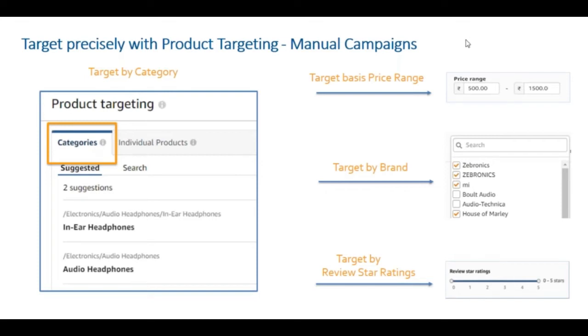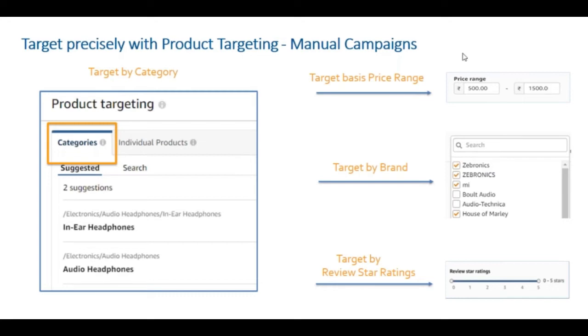So a couple of quick suggestions here. For example, if you have just launched a product in a particular category and you want to show your ad everywhere in that category for some time, you want really good visibility so that people know about your brand, people know about your products, and they go ahead and buy them. So this is very good to target the whole category in that case. You can understand, it will be a little more expensive because you're targeting the entire category, and a lot of people will see your ads.